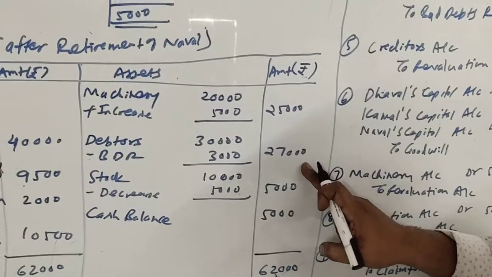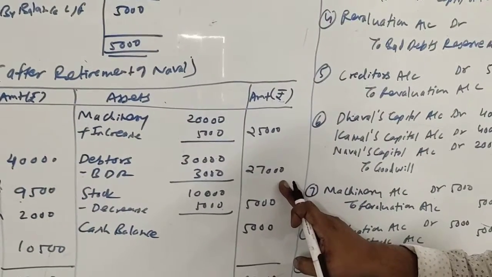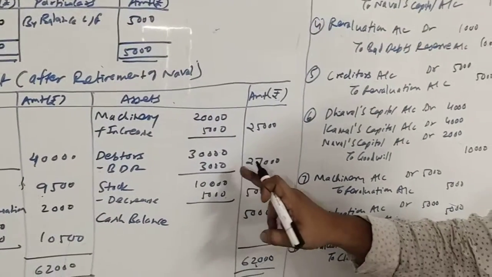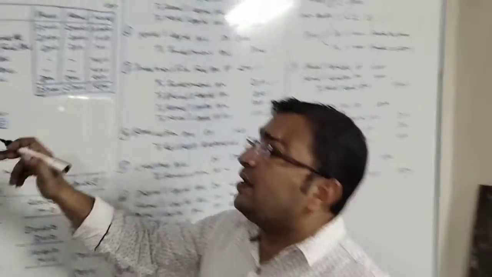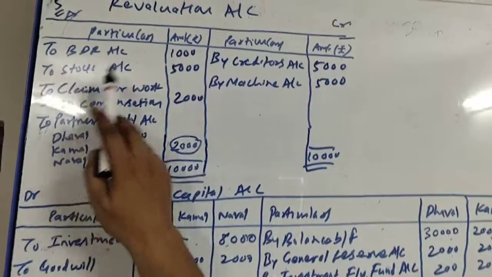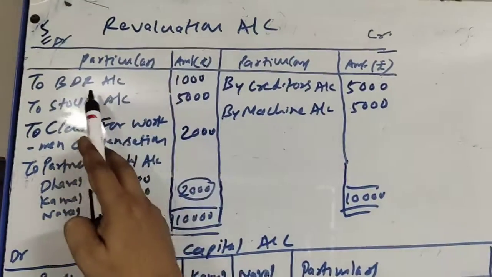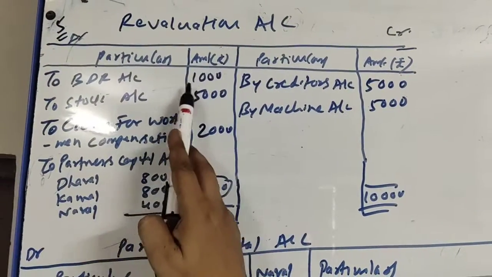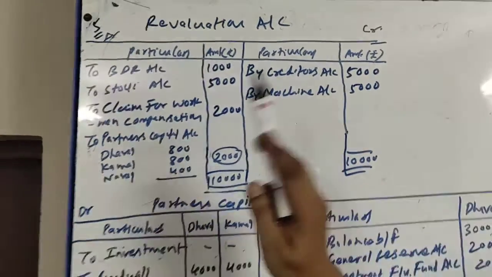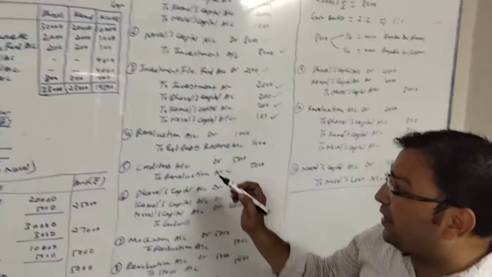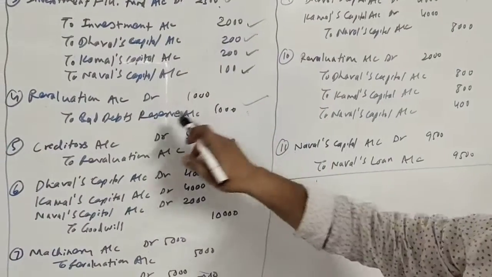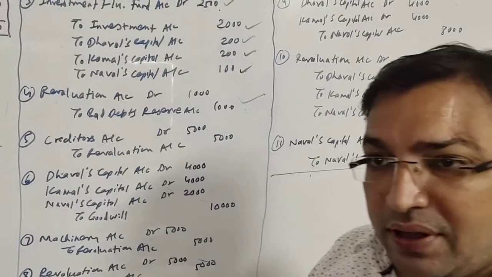So 27,000 will be the amount of debtors in the outer column of the balance sheet, and out of 3,000, 2,000 we already have, 1,000 we have to create. So 1,000 here we have recorded at revaluation account debit side, and the entry for this will be revaluation account debit to bad debts reserve account 1,000.